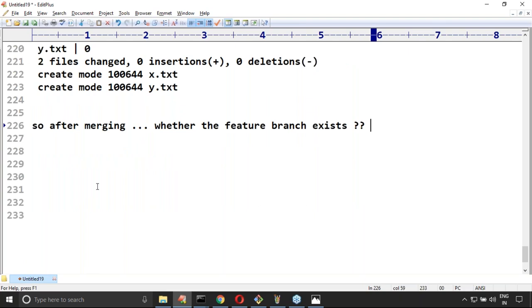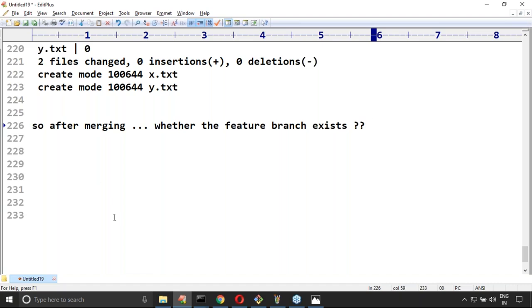I will explain. Sir, after merging, does the feature branch exist or not? Yes, the feature branch exists. If you want, you can delete that branch because it is no longer required. Viraj, getting the point? How you can delete a branch, that part I will discuss in the next level.